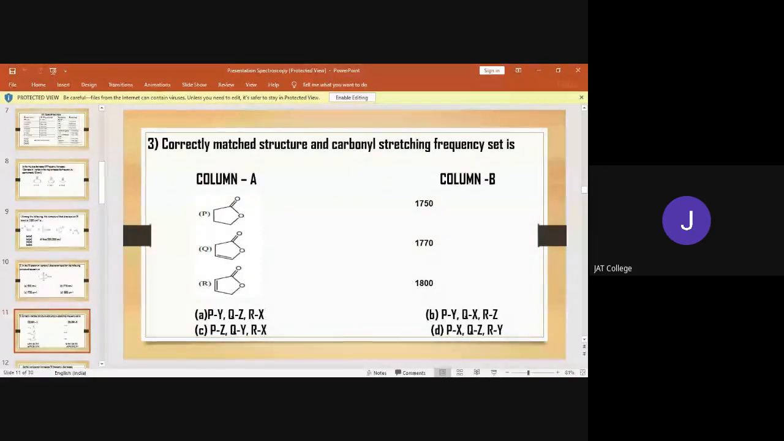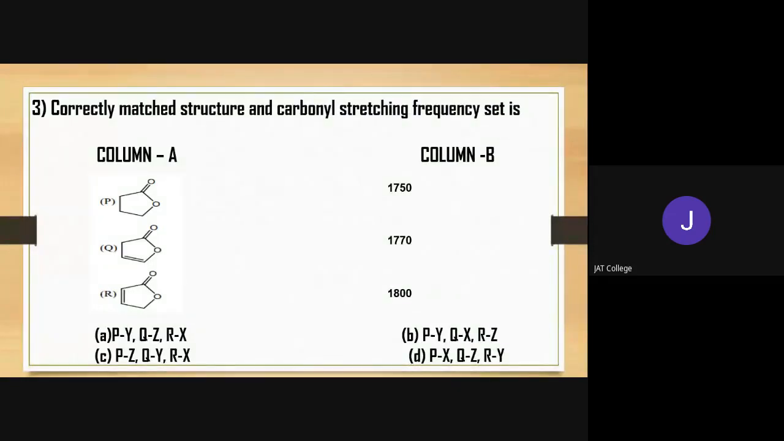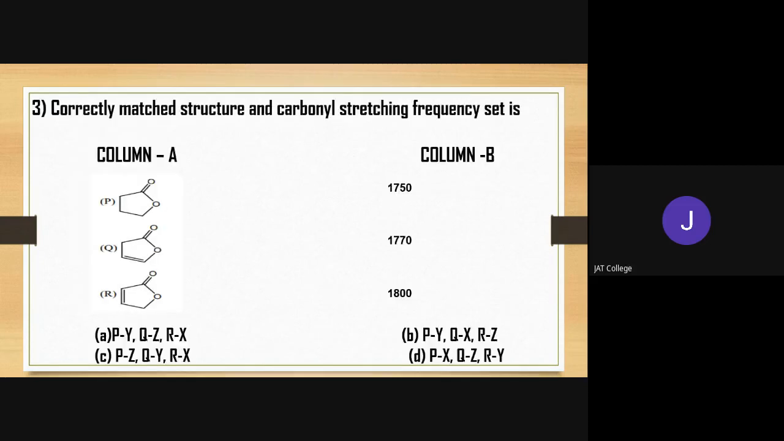Look at here. What I am telling you, which one has the lowest conjugation? Q has the lowest conjugation. Look at here, only 50% conjugation with respect to the carbonyl group. So we have to consider only the conjugation of the carbonyl group. We don't have to consider other conjugations. In case of Q, 50% conjugation occurs on the carbonyl. In case of P, 100% conjugation occurs on the carbonyl, and in case of R, 200% conjugation occurs. So conjugation is highest for R, hence it has the lowest frequency, that is X. So R is equal to X.